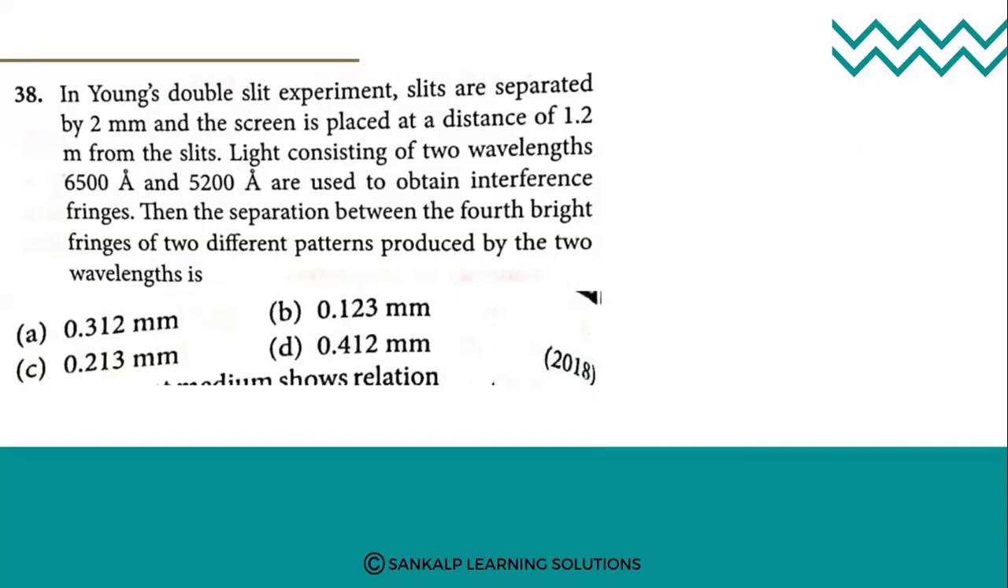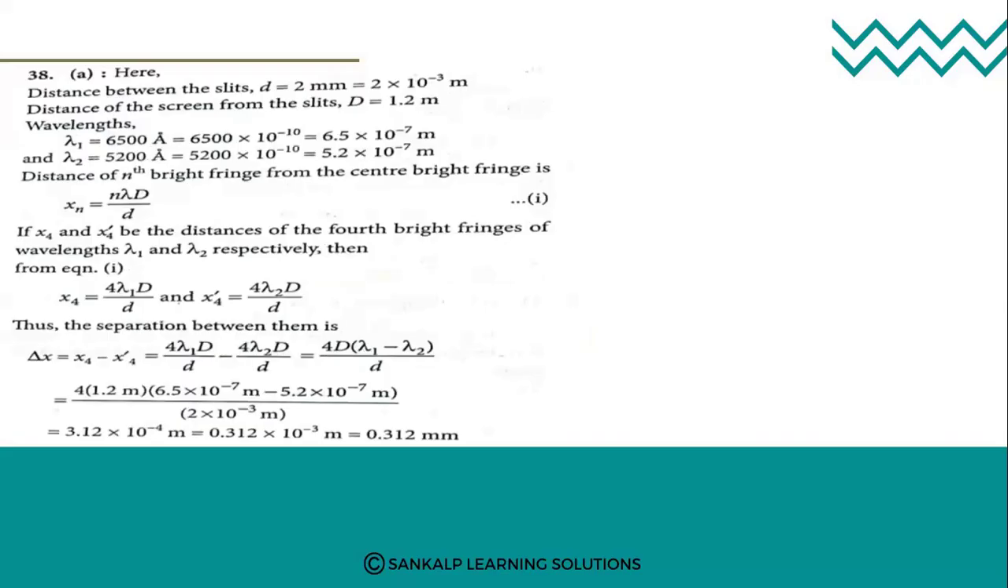In Young's double slit experiment, the separation between the slits is 2 millimeter. Small d value, capital D value is given, lambda value is given. You need to calculate the separation between the fourth fringe of the two different patterns produced by the two wavelengths.